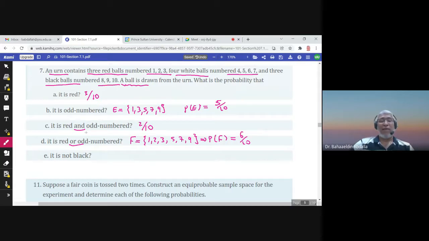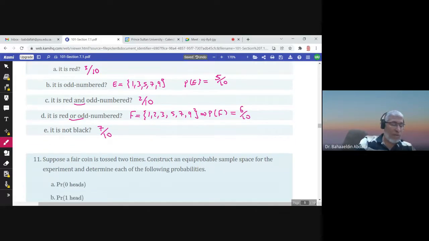Not black. Well, how many black balls are there? 3 black balls. So not black means white or red. And the total of white and red balls is 7. So the probability is 7 over 10. This is the probability of not black.